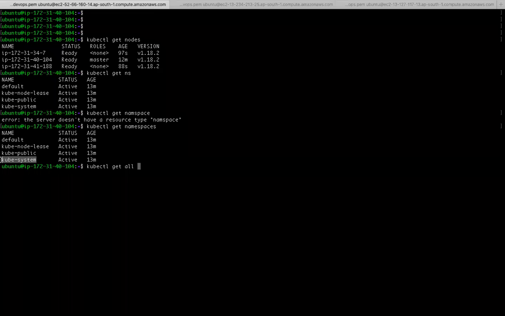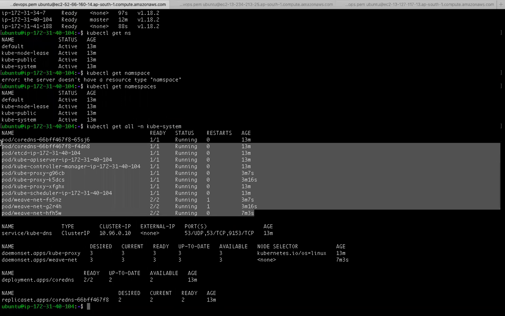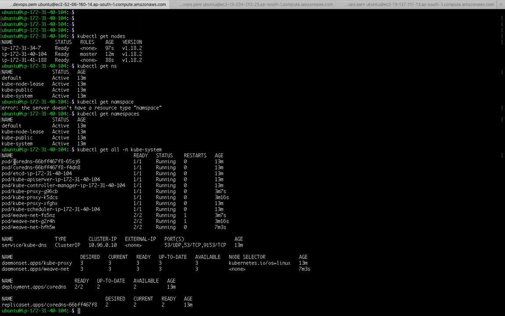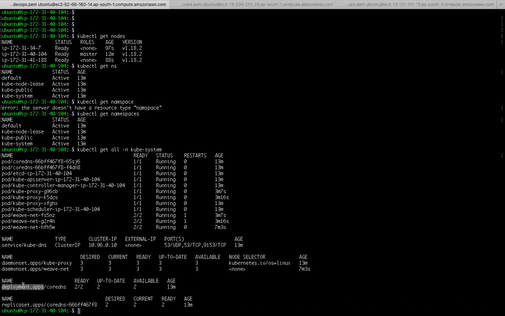In these namespaces, some pods are running, some services are running. So these are Kubernetes-related pods, right? So what is a namespace? What is a pod? If you see some service is there, what is a service? What is a daemon set? What is a deployment? What is a replica set?